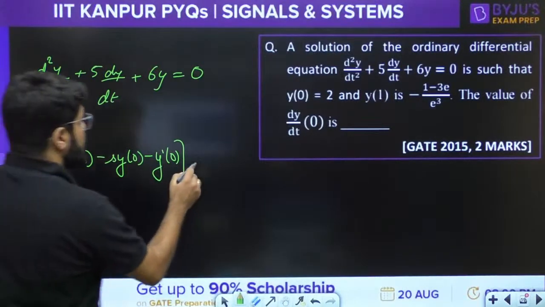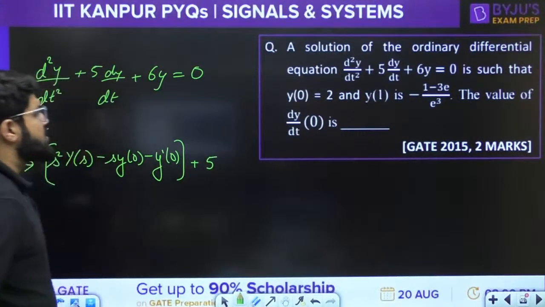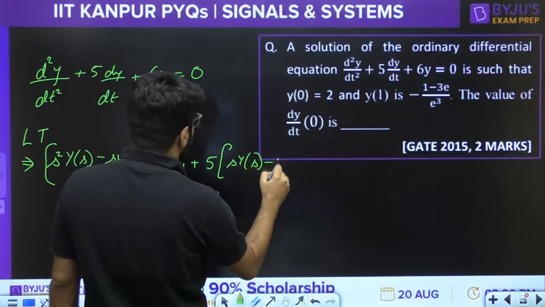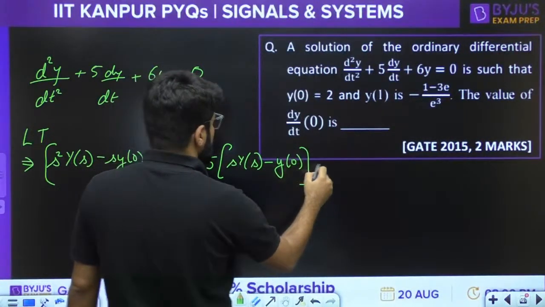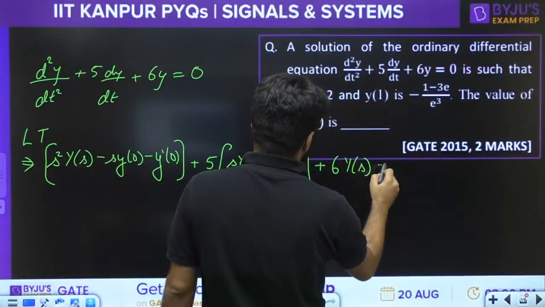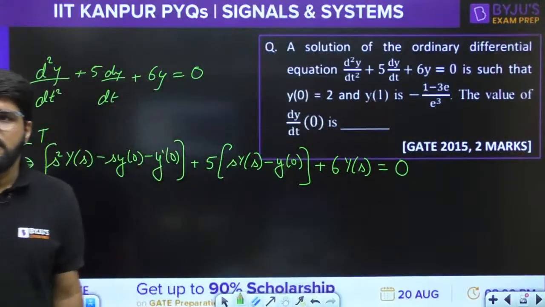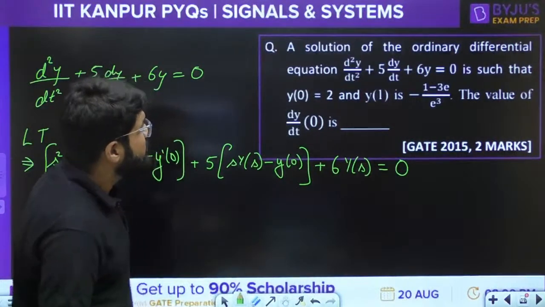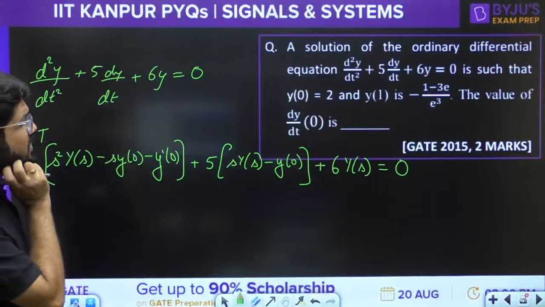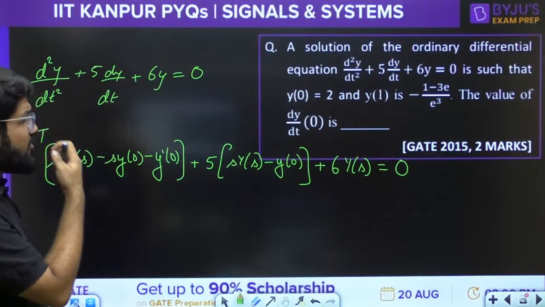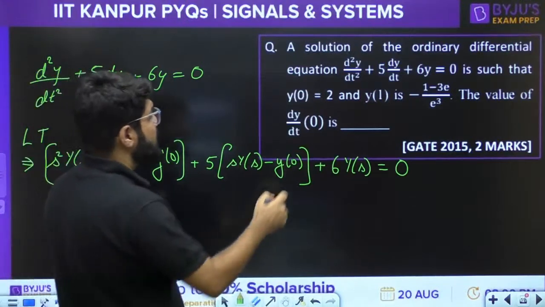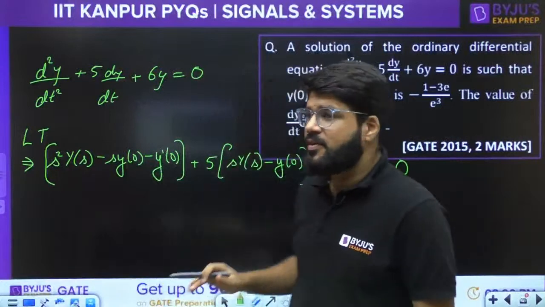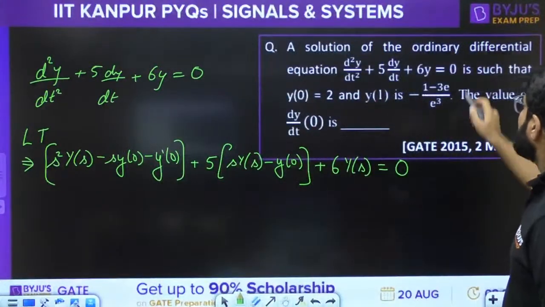Right. Then plus 5 dy by dt s into ys minus y0 plus 6 ys is equal to 0. This shouldn't be y1, and if they are taking you towards y1, then this is a question based on CF actually. Then this cannot be in signals. Now, if they are giving the boundary values y0 and y1, then this question has to be solved by the concept of complementary function.